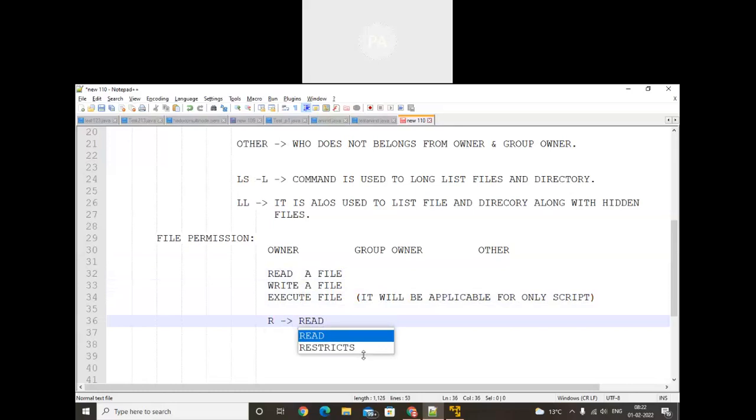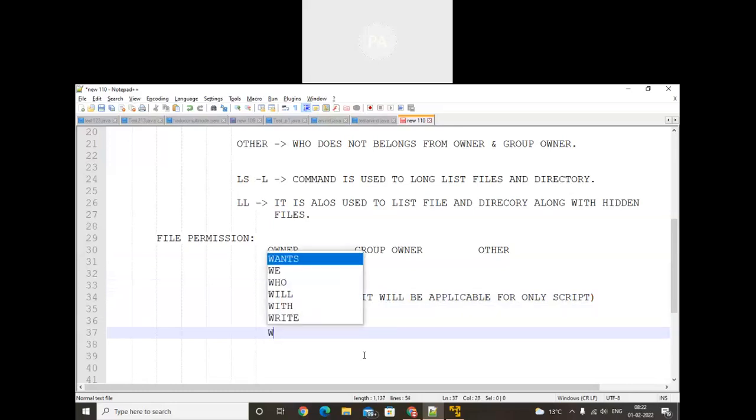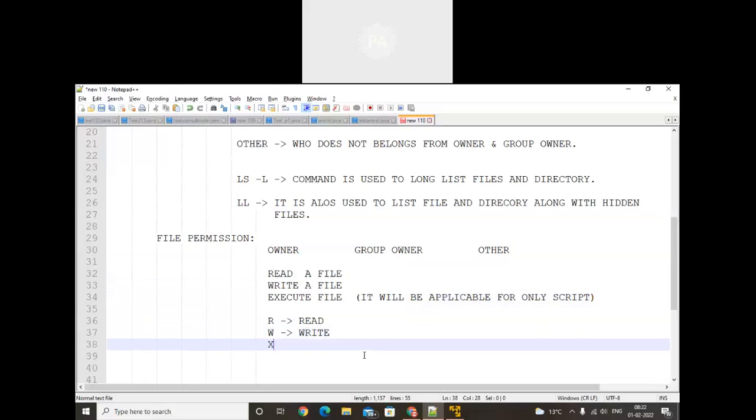The permission R is nothing but read. X is nothing but execute. Here we have some alphabets. So in that alphabet representation, R is nothing but read, W is nothing but write, and X is nothing but execute. And in numeric representation, R is nothing but 4, write is nothing but 2, execute is nothing but 1.